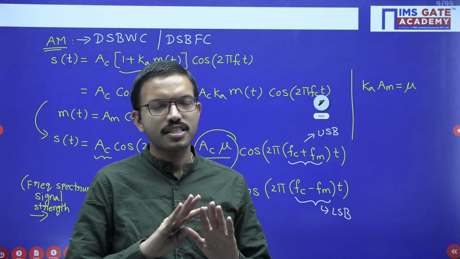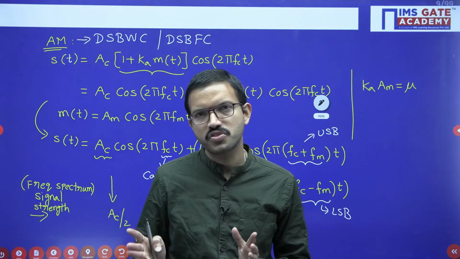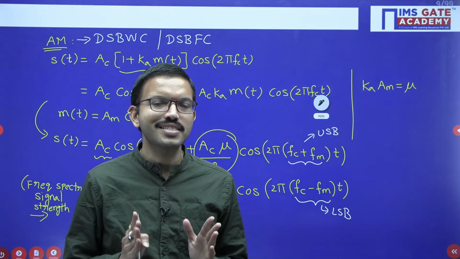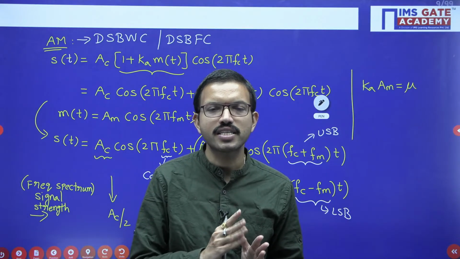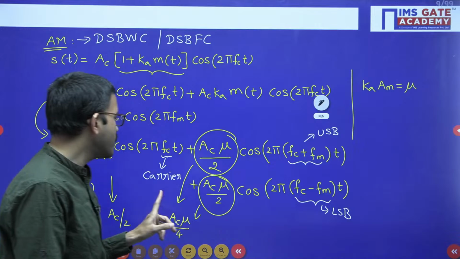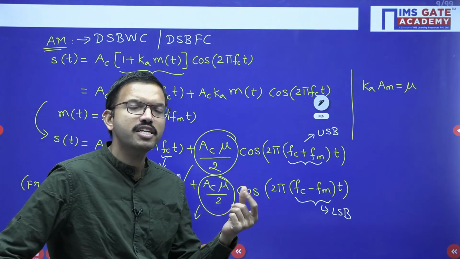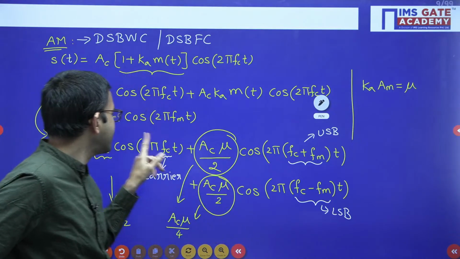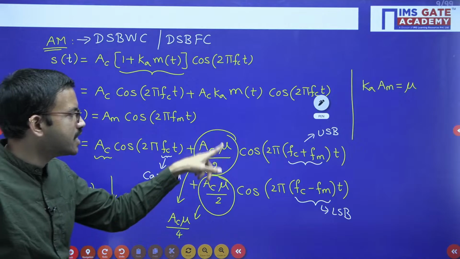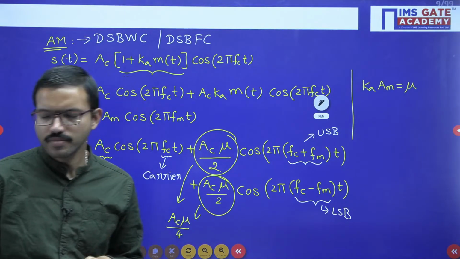Only for symmetrical purpose, while we are drawing the diagram, we are representing on both sides. Since we are representing the signal strength on both axes, that is the reason you are getting half. The other half you are getting on the negative frequency axis. But if you are combining both, that means at that particular frequency the net resultant amplitude is whatever you are getting with respect to time domain, the same thing is going to be applicable.